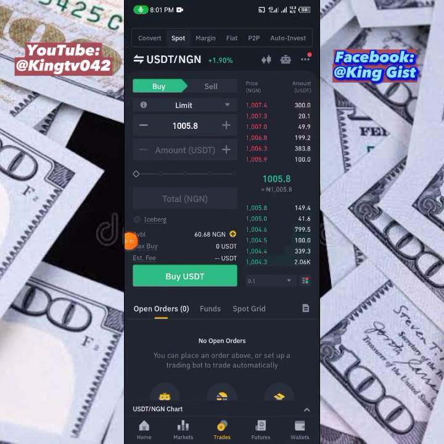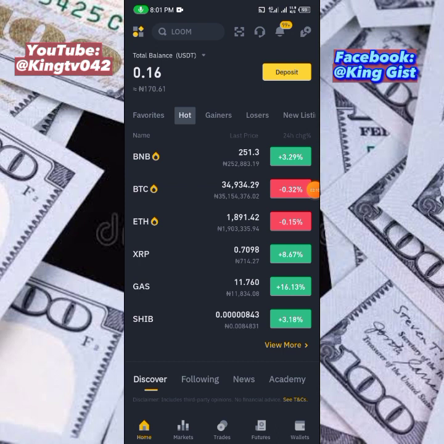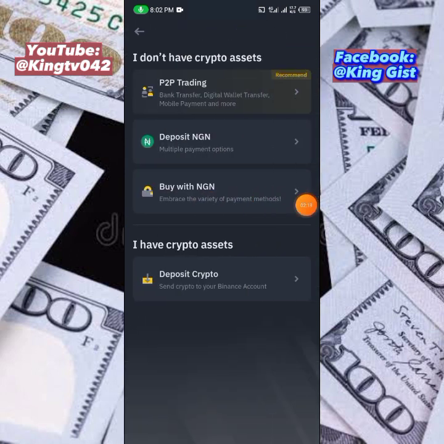Now what do you do? You buy USD from the market side at the rate of 1005 naira, then you sell at the P2P section. Now how do you do this? First, you go to deposit. Okay, you click on home, you go to deposit, and let's say we want to deposit NGN.